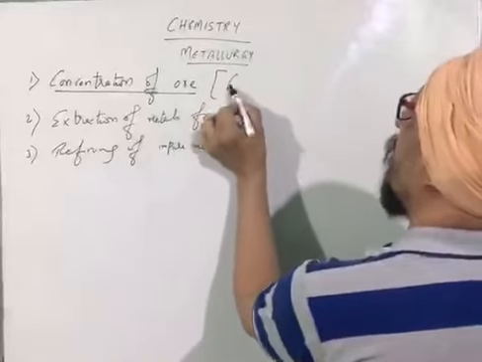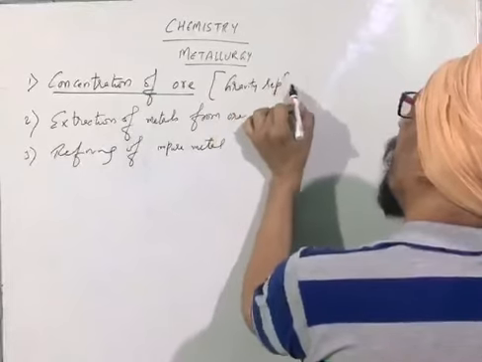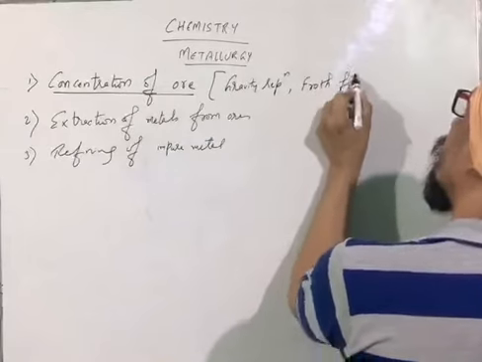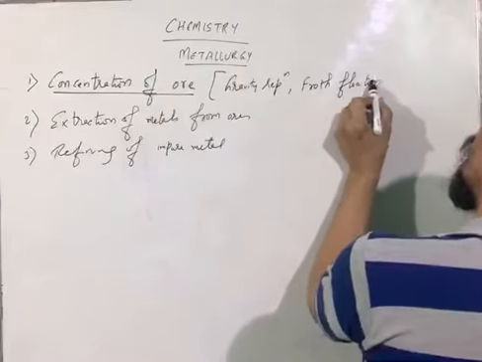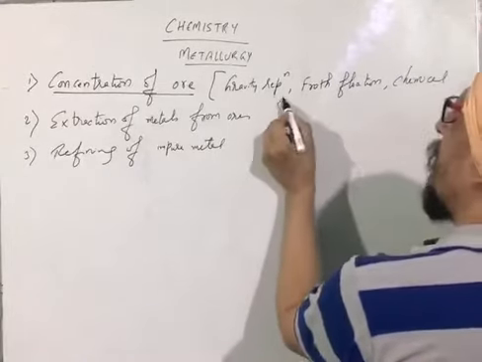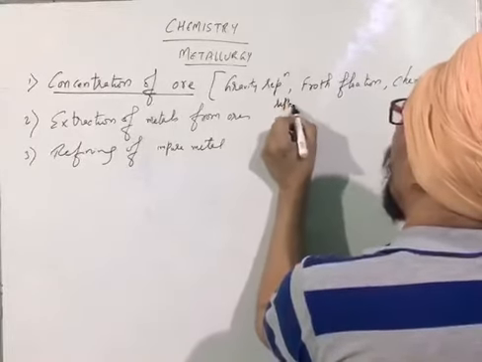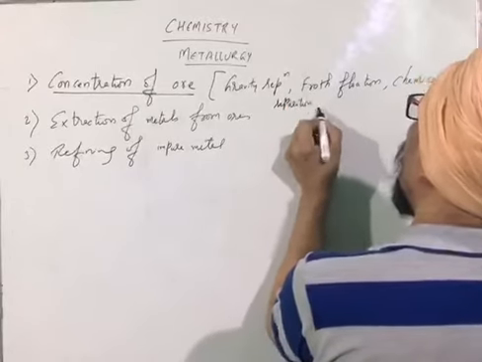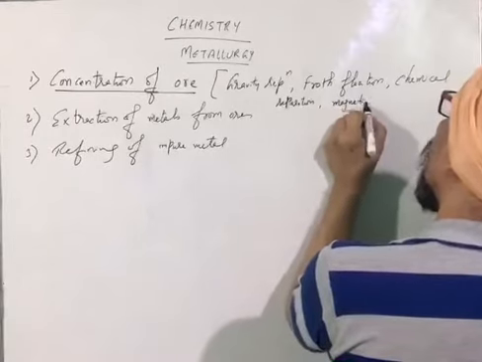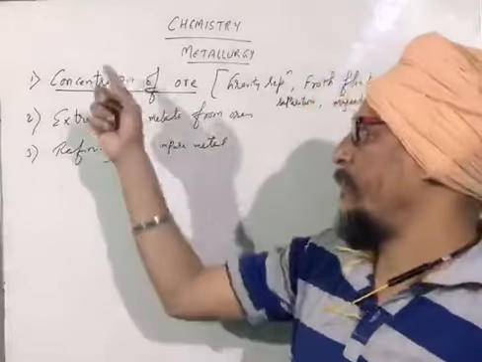You must keep in mind that number one is gravity separation. Next is froth flotation. And I have written chemical separation. And the final one is magnetic separation. These are the processes for the concentration of ore.